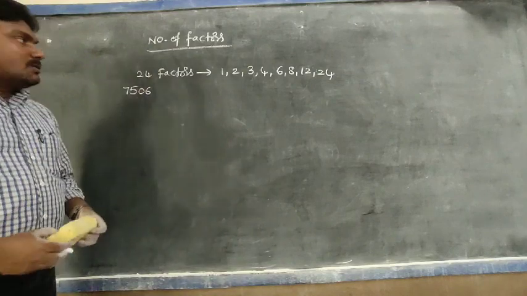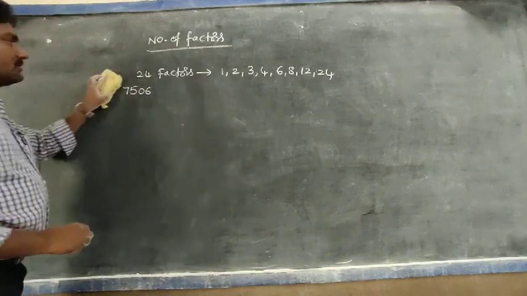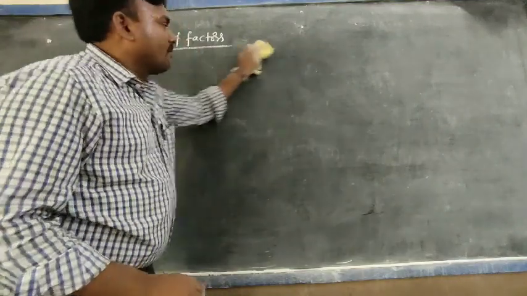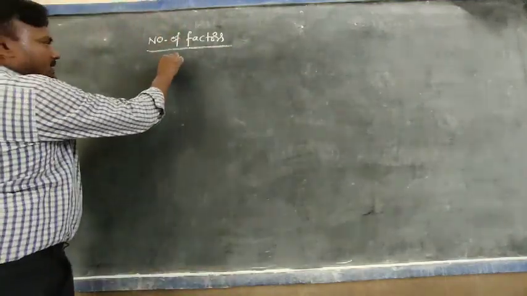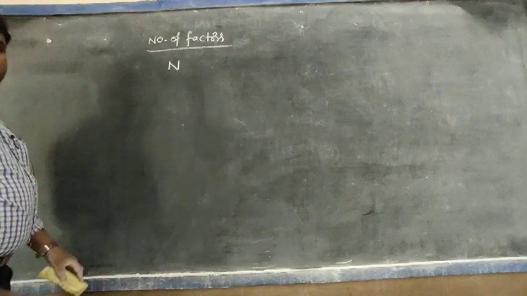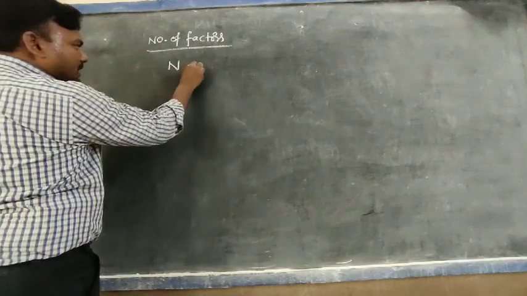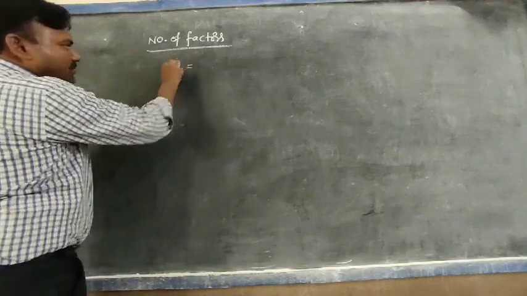So how to derive the formula? Just observe, friends. Let n be a composite number. A composite number can be expressed as a product of primes.